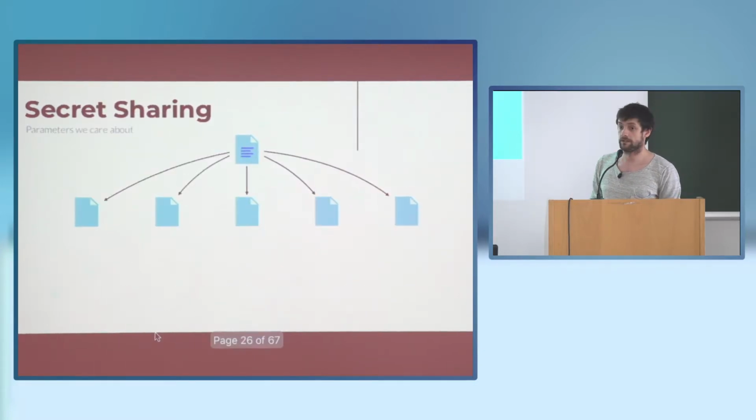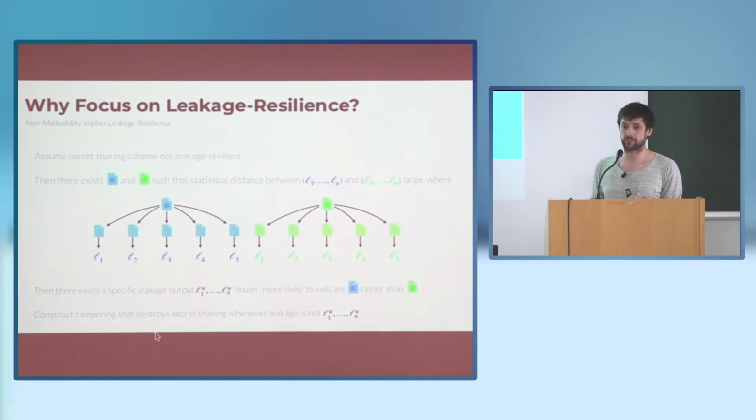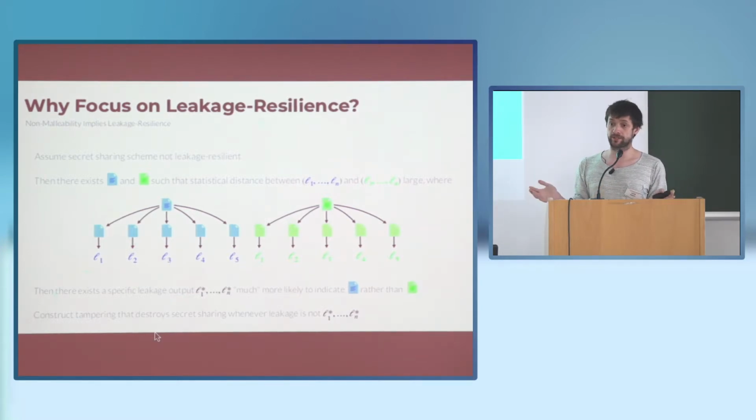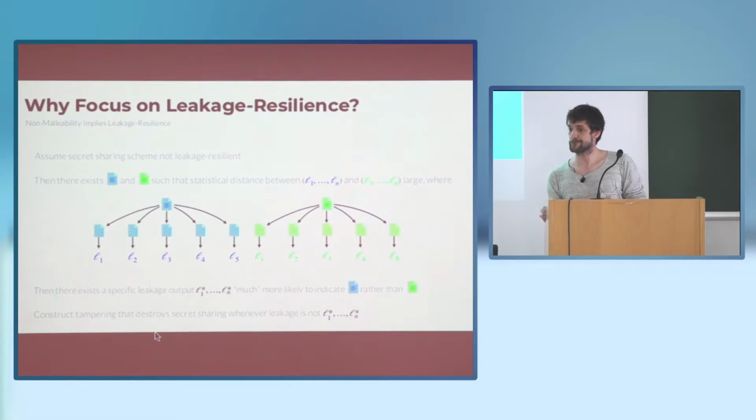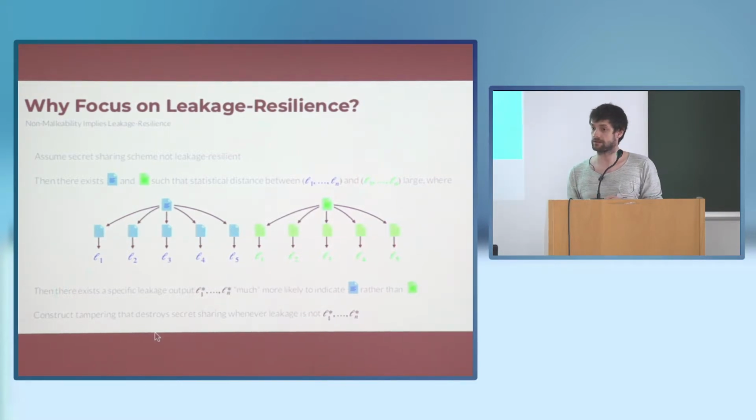But the tampering is global right now, right? So maybe I should specify. Both leakage and tampering here, you specify a vector of functions and they are independently applied to each share. So if you have n shares, you specify a vector of n functions and each of those functions is applied to one share. So it's non-adaptive.